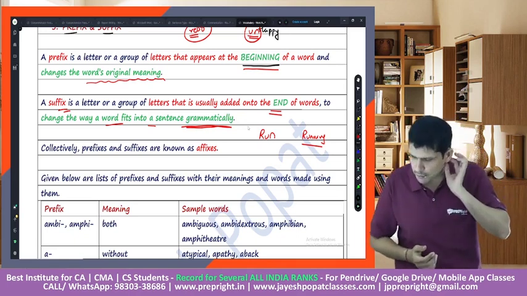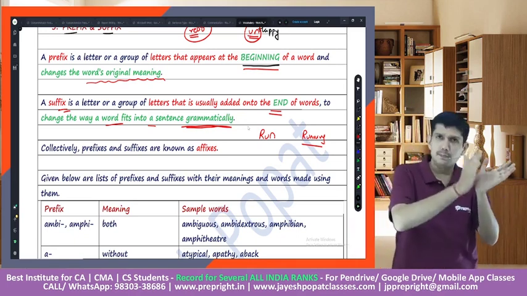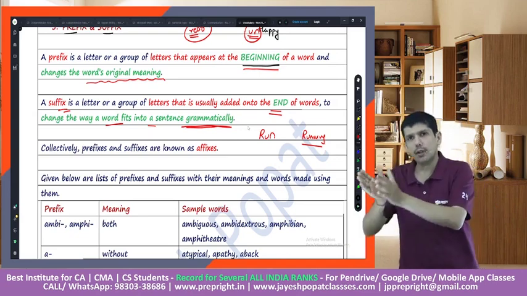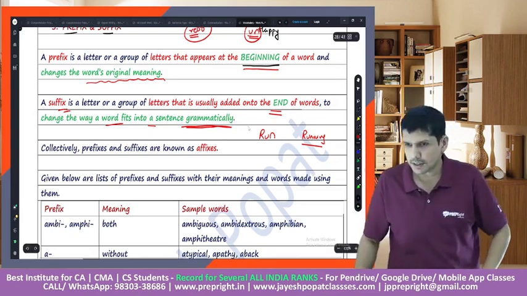Is it clear to everybody? Prefix, pre means pehle. Suffix would go at the end. Let us have a look at certain examples.